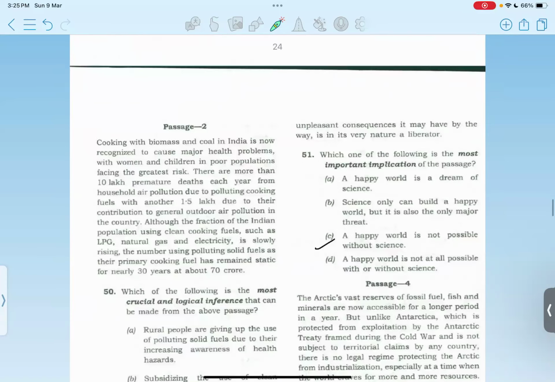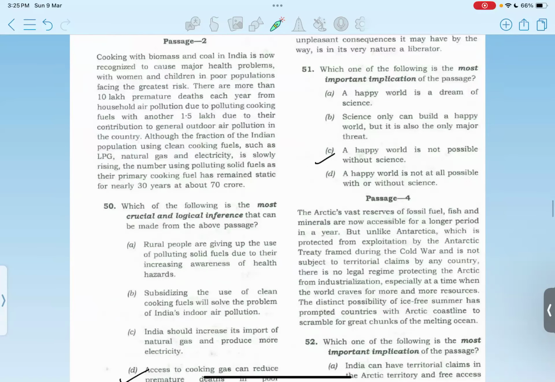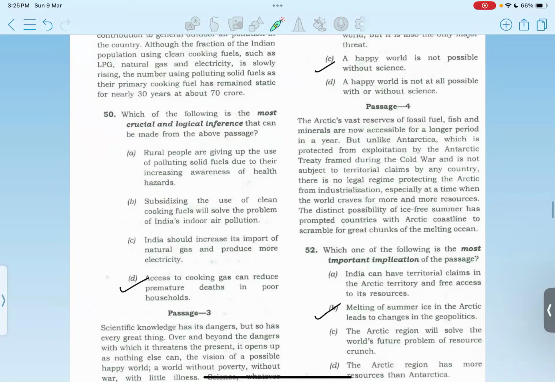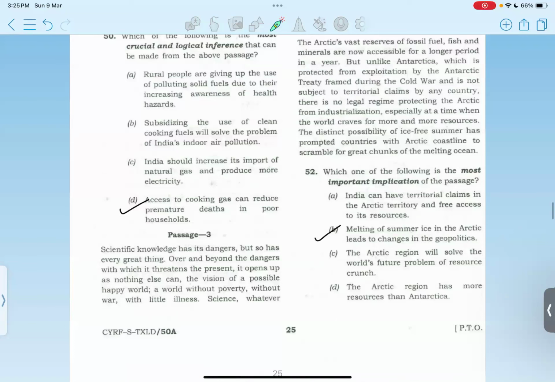Then question number 50. The most crucial and logical inference that can be drawn from the passage is that access to cooking gas can reduce premature deaths in poor households. Option D.